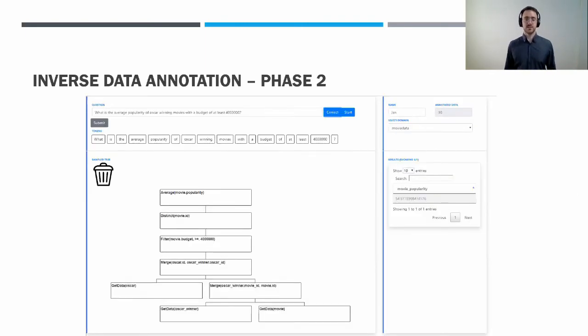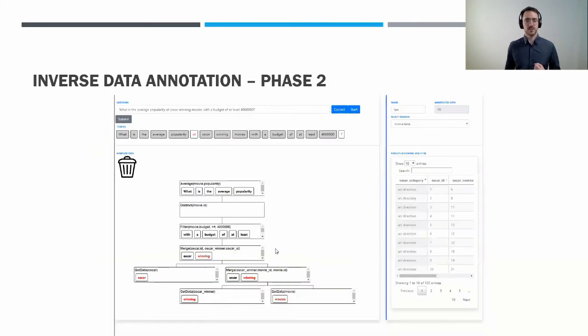In the second phase, the annotators are presented with the tree and the question that has been written in the first phase by someone else. In the first step here, they correct the question in case it was wrong. This is mainly to ensure quality. But then in the second step, they assign the tokens of the question to the nodes of the tree. So this is the fine-grained annotation that I was mentioning before. This allows for these hard alignments between the tokens and the operation trees, which then can be leveraged during the training procedure.